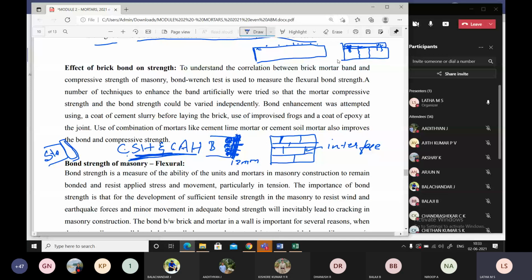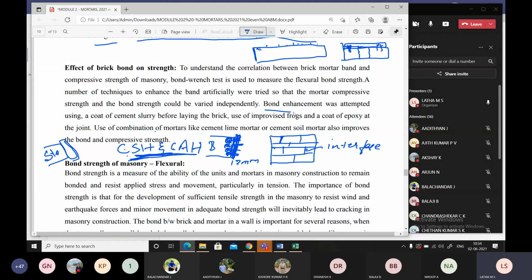Still, there is a lot of scope for research in this, students, because nobody has studied in depth the interface of the concrete surface and the mortar surface. There is a lot of chemistry in this. If you are planning to do research, your internship or whatever you are looking forward to, please take my advice. If you are really interested, you can plan accordingly. That is what is being told here also.